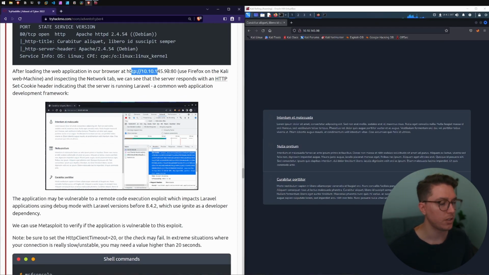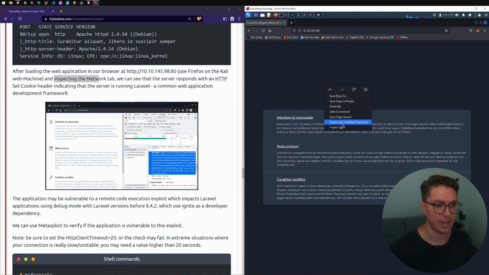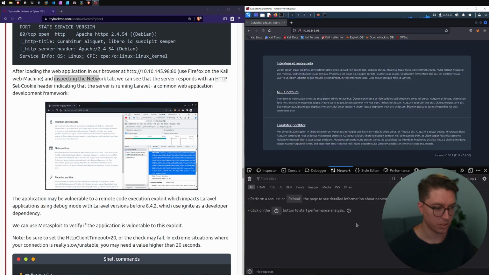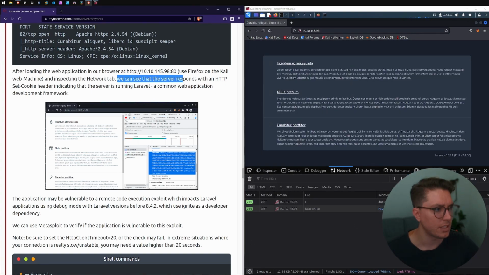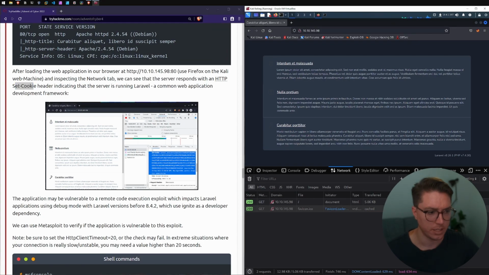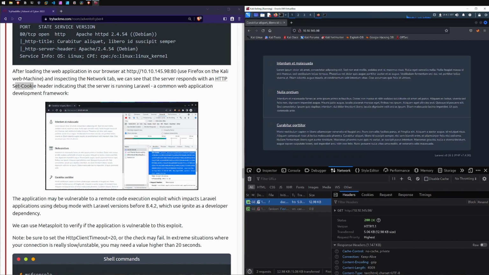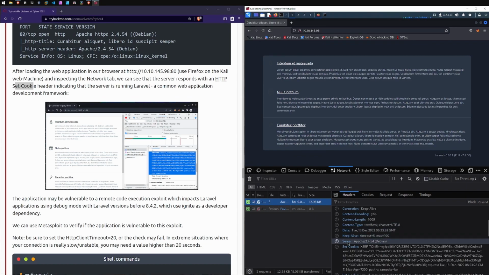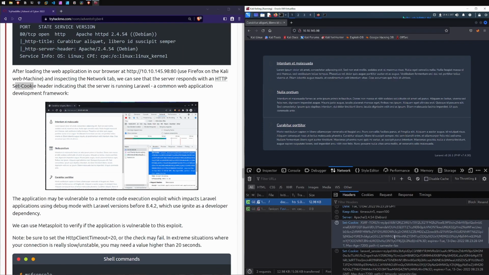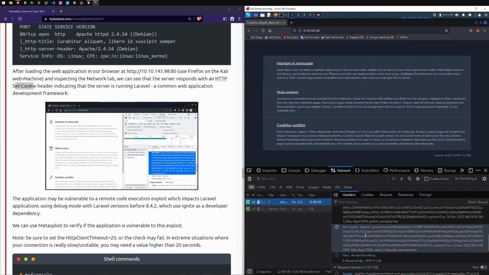After loading up port 80, which is the default port, we can go to the network tab of our developer tools and hit Control R to reload. We can see that the server responds with an HTTP Set-Cookie header. If we select the 200 request, there we can see our Set-Cookie and we have a token in there. There's two, and according to the screenshot, it's the second one.